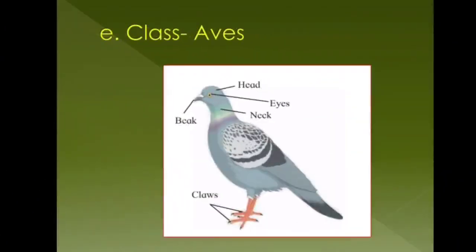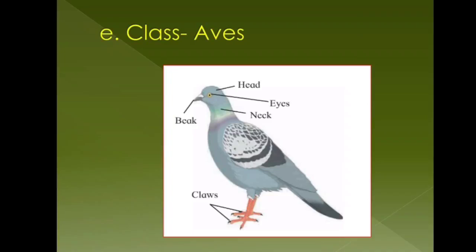In subphylum Vertebrata, we have class E as Aves. These vertebrates are completely adapted for aerial life. They are warm-blooded, that is, they maintain their body temperature constant. Their body is spindle-shaped to minimize air resistance during flight. Forelimbs are modified into wings.